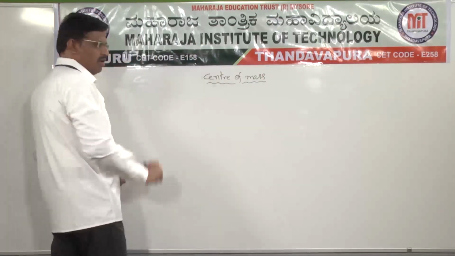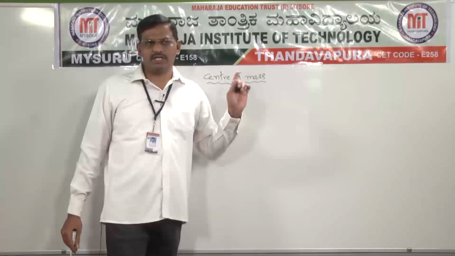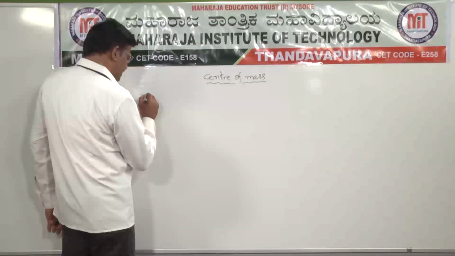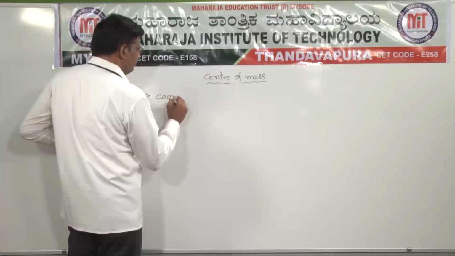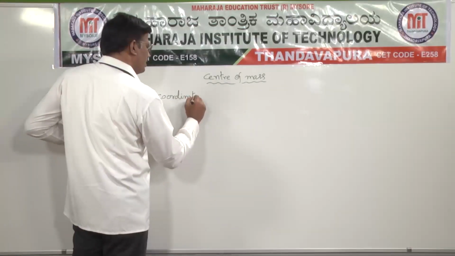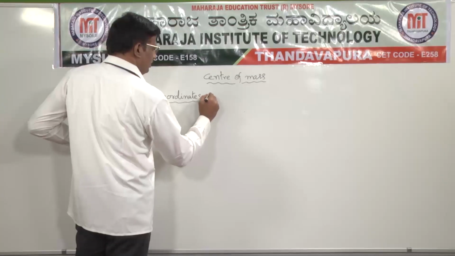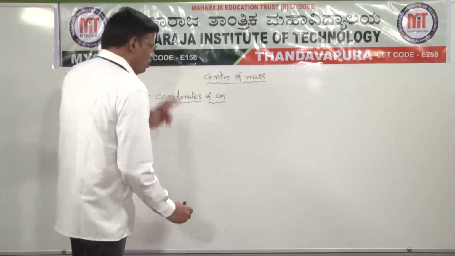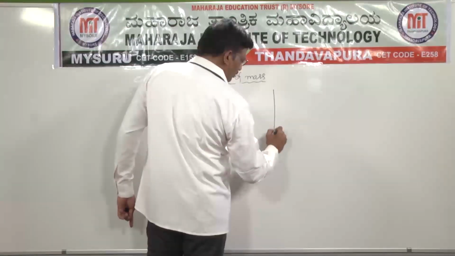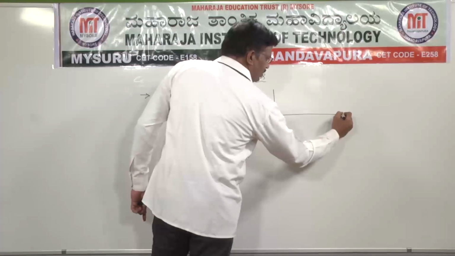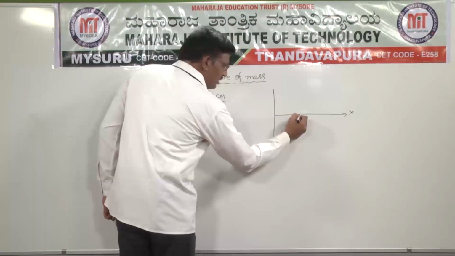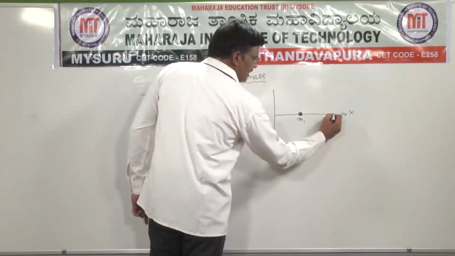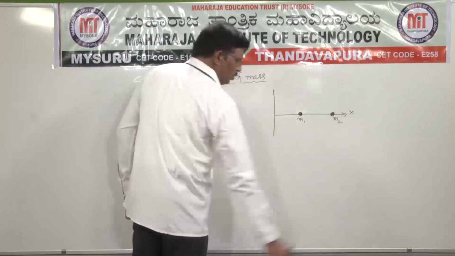Center of mass is a point at which the entire mass of the body is supposed to be concentrated. Now the coordinates of center of mass. First of all, let us take the two particle system. Let us imagine, along the x direction, a first particle of mass m1 and a second particle of mass m2.